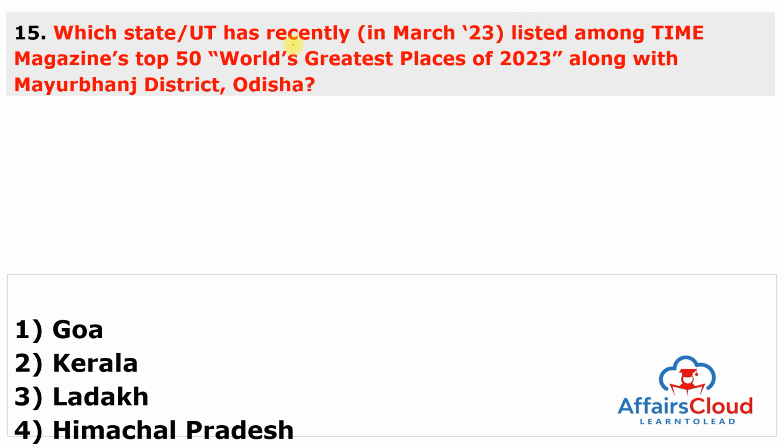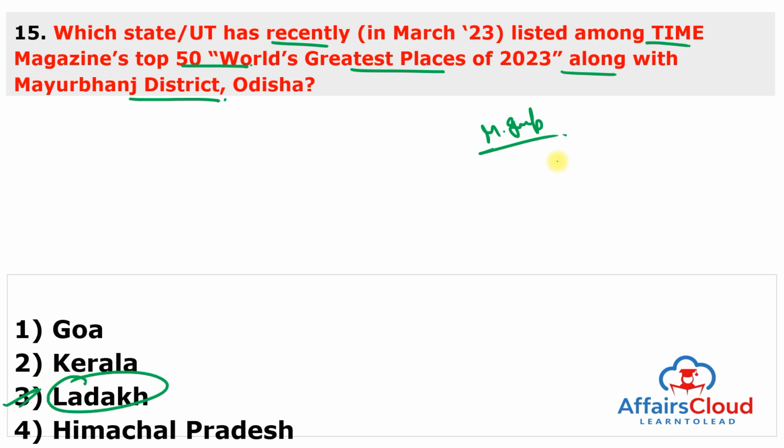Which state or union territory has recently been listed among the Time Magazine Top 50 World's Greatest Places of 2023 along with the Mayurbhanj District of Odisha? So mark this question in the most important category, and this union territory is Ladakh. Answer of this question is 3.